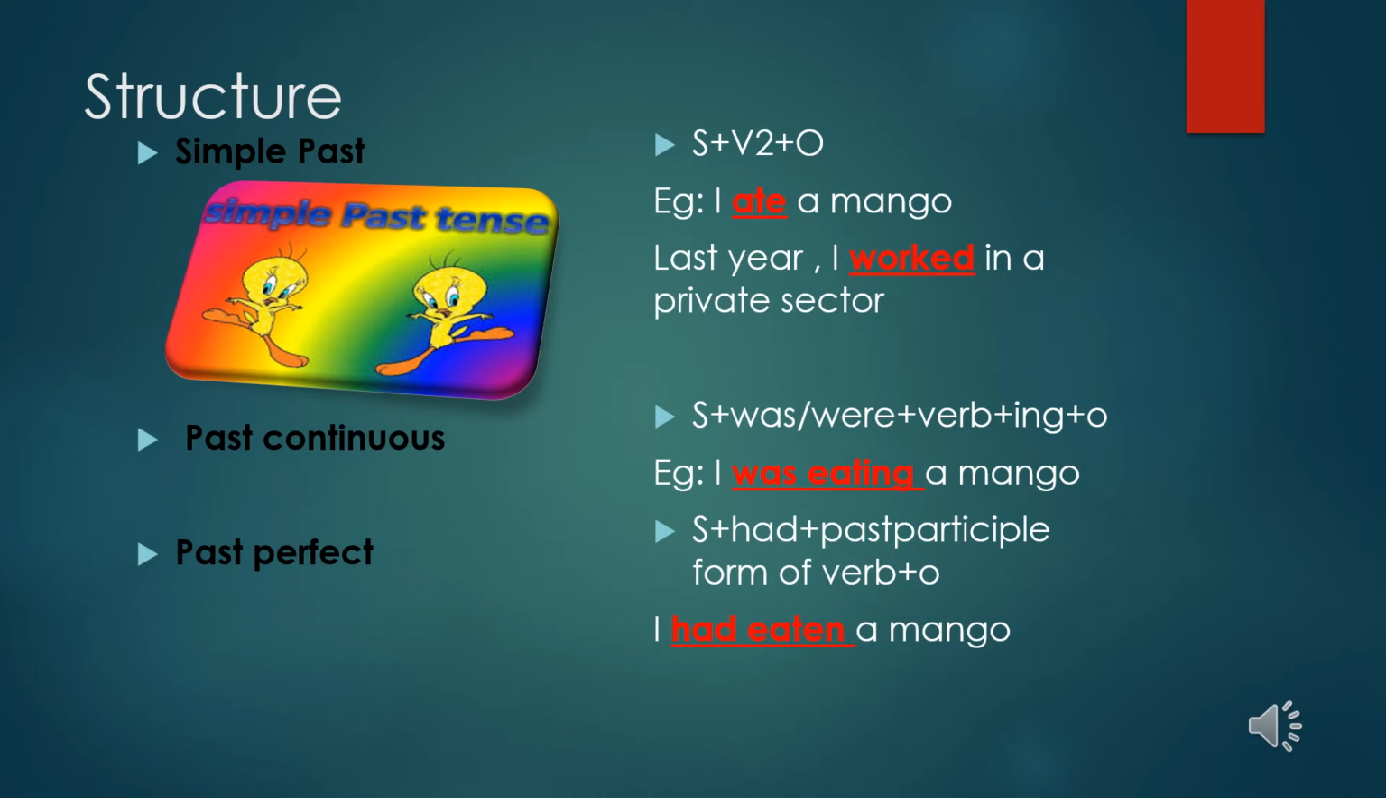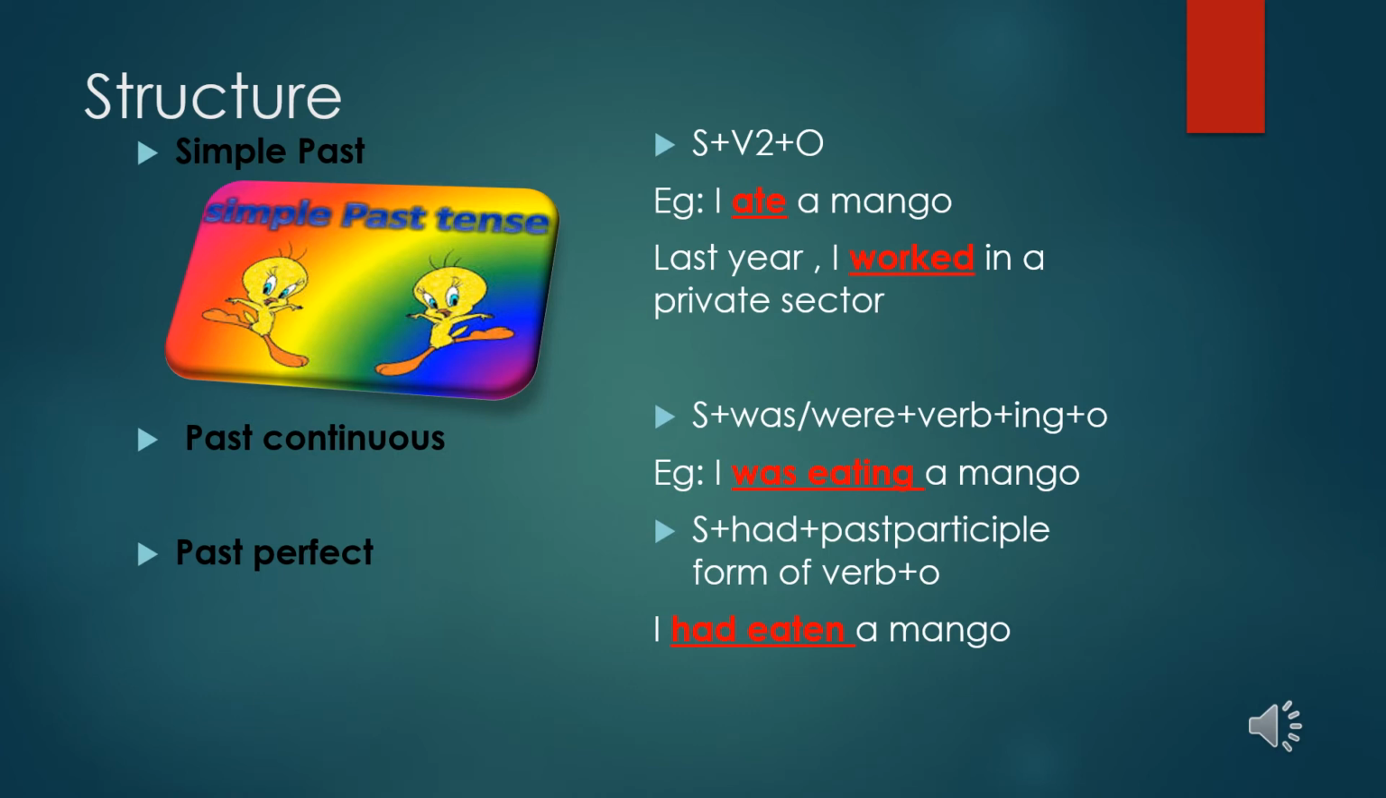So here it is subject plus had plus V3 form of the verb plus object. Like I had, okay, I is the subject, then I need to add had plus eaten, like eat, ate and eaten. Okay, so V3 form is eaten, a mango. I had written a letter. Okay, so had plus written is the V3 form of that verb.